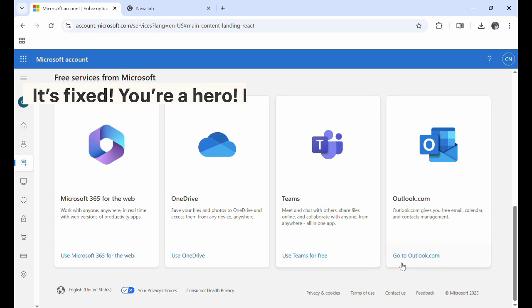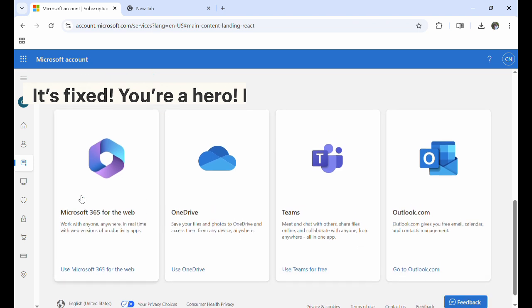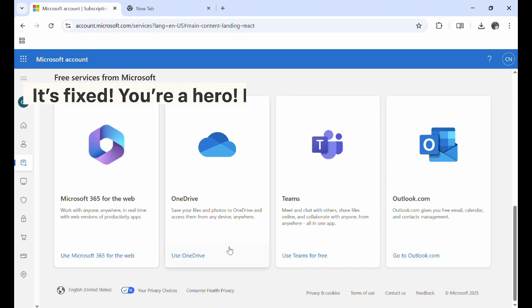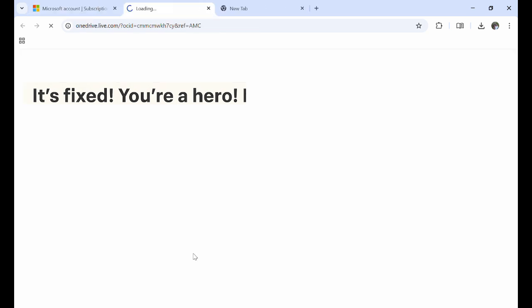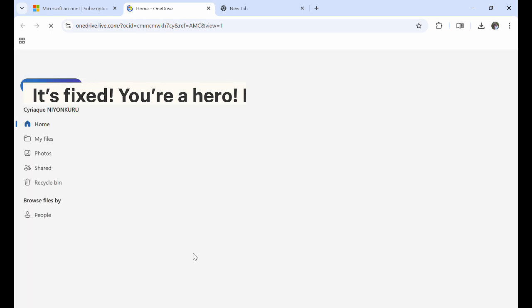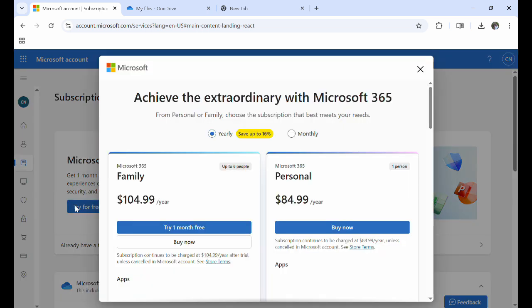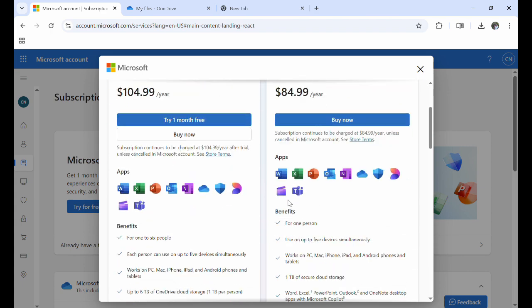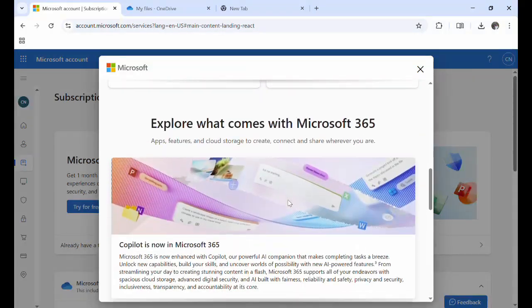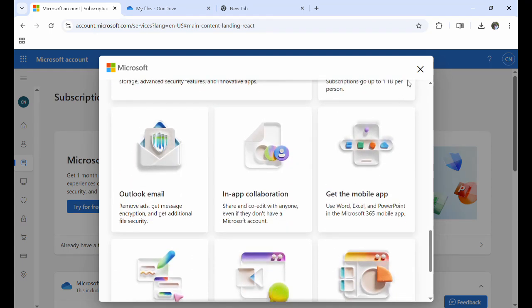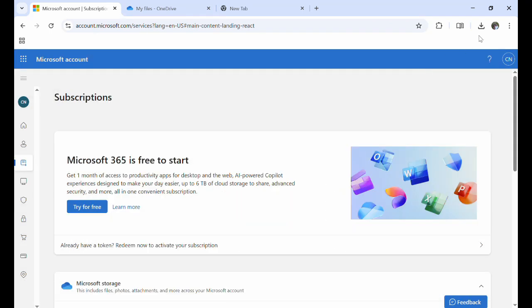Step 3. On the left-hand side menu, or sometimes in the top navigation bar, click on Services and Subscriptions. Step 4. Here, you'll see all of your current subscriptions like Microsoft 365, Xbox Game Pass, or any other Microsoft services you may have. You can view renewal dates, manage payments, or cancel services from this page. And that's it. You've successfully navigated to your subscriptions in your Microsoft account.